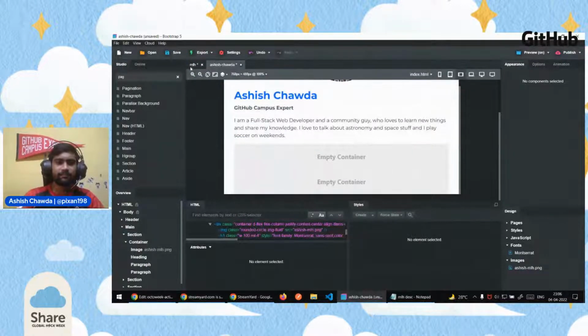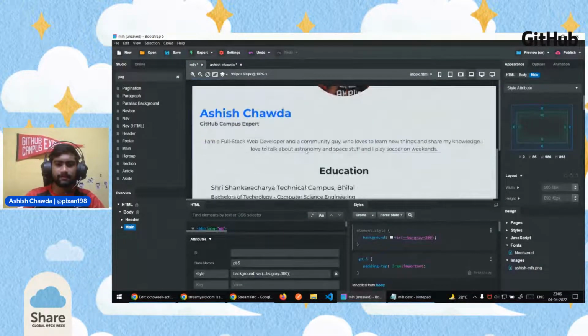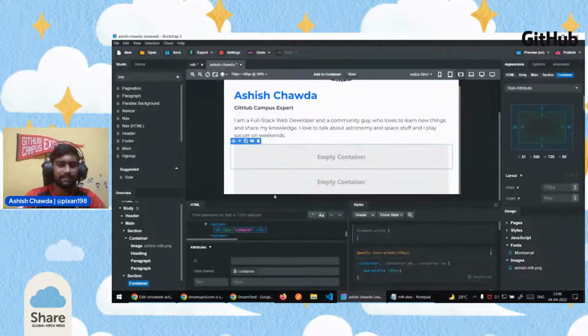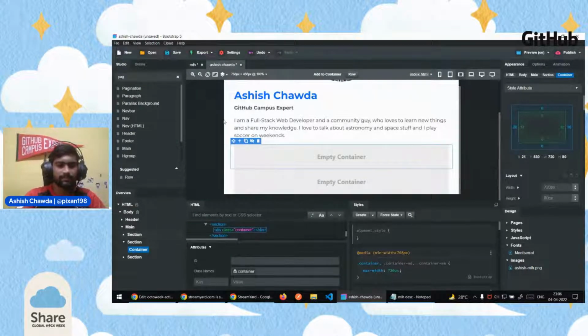So the second section was our education section. Here we'll add our university name, our course name, the duration we are doing this course for, and some highlights of our graduation. I'll go ahead and collapse the upper container first so that there is less clutter. And in this section, we want to add a heading.